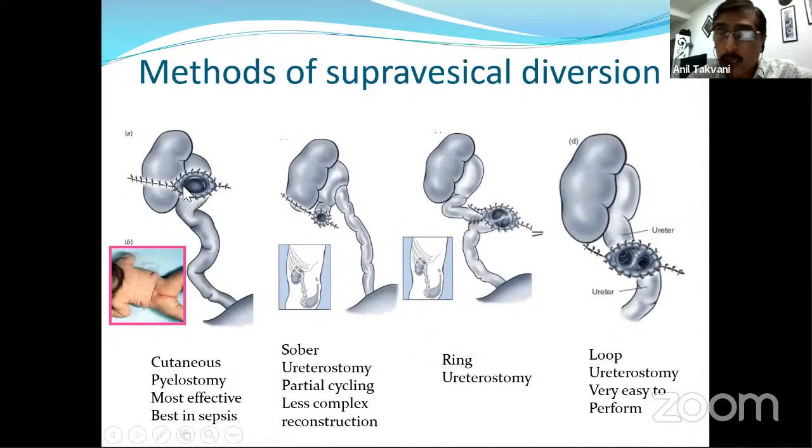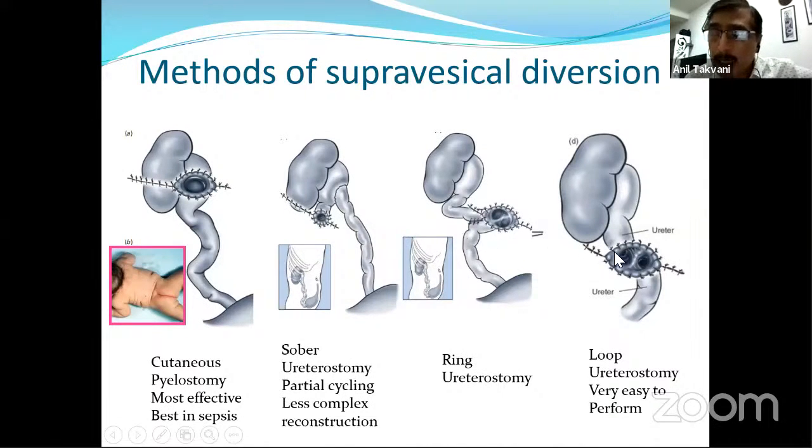One is the pyelostomy. In my training period at IKDRC, patients were coming with bilateral infected hydronephrosis or pyonephrosis, and we used to do pyelostomy, and the patients were recovering really excellently. Maybe I don't have long-term follow-up after leaving the institute, but so long as I was there, I've seen a couple of patients recovering very well, and they are doing extremely well. I don't say that they are not going to develop renal failure at any time, but this was the procedure of choice at that time whenever they came with pyonephrosis. Nowadays, we don't see that many patients.